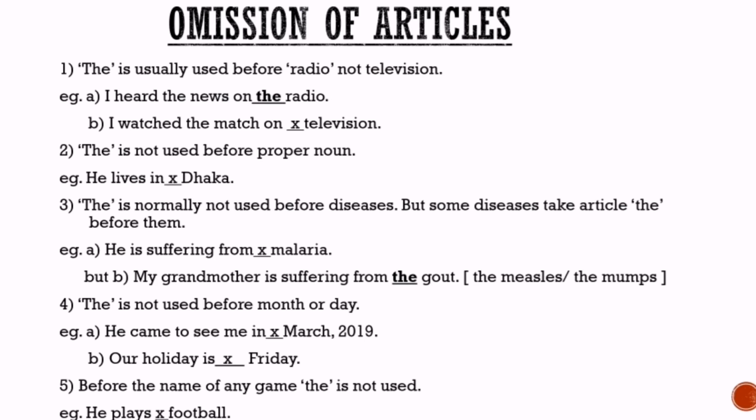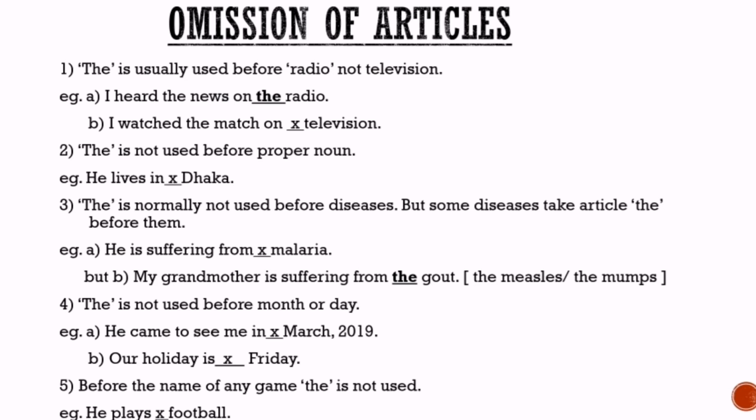Now I would like to discuss another type of rules, that is omission of articles, where article will be cancelled or will not be used. Rule 1, the is usually used before radio, not television. As an example, I heard the news on the radio. I watched the match on dash television. Here before radio, the is used. Before television, zero article or cross is used.